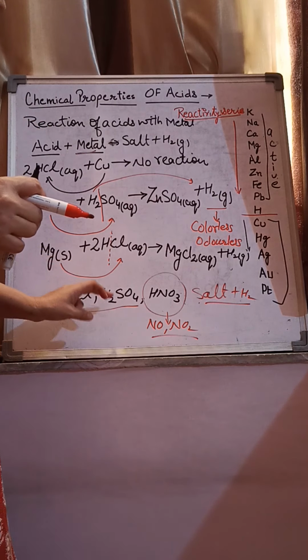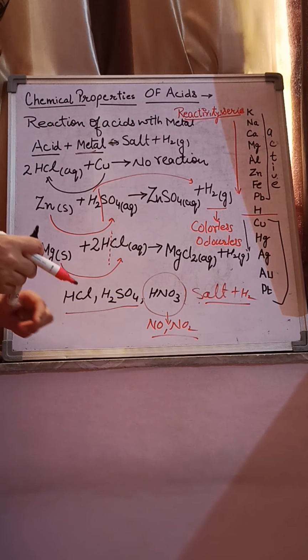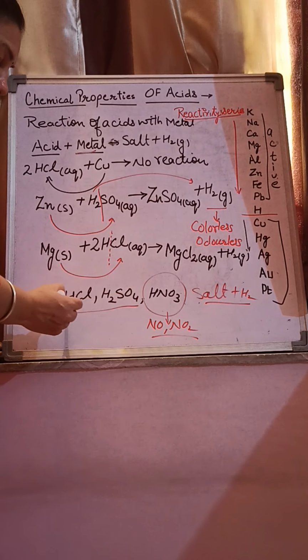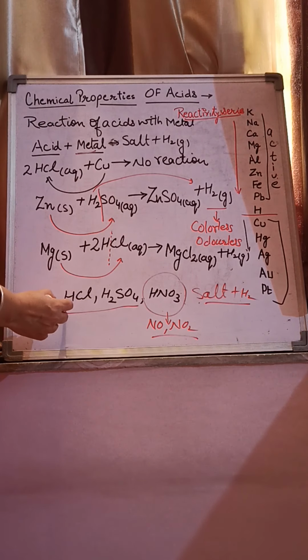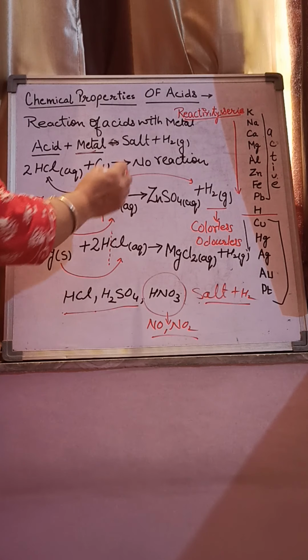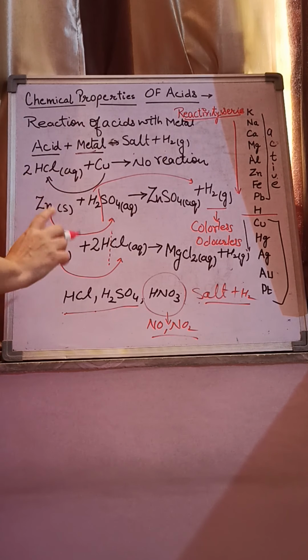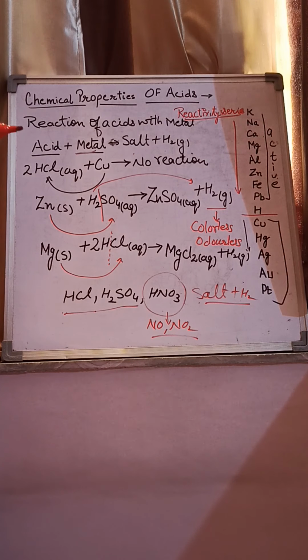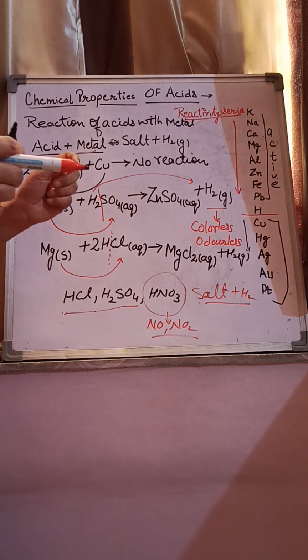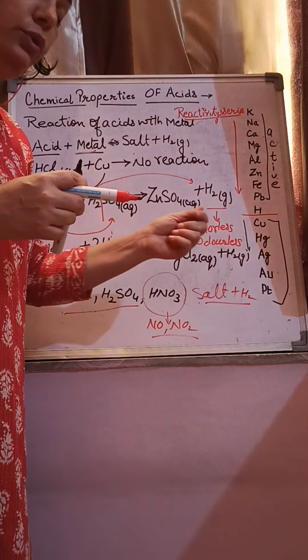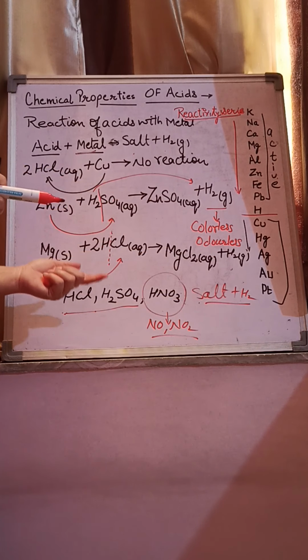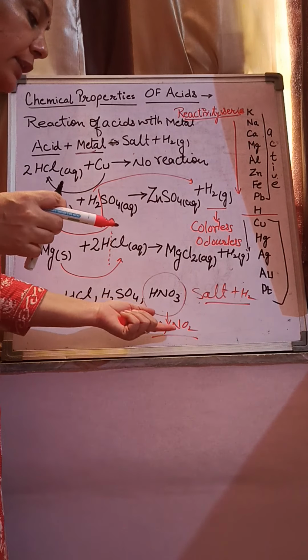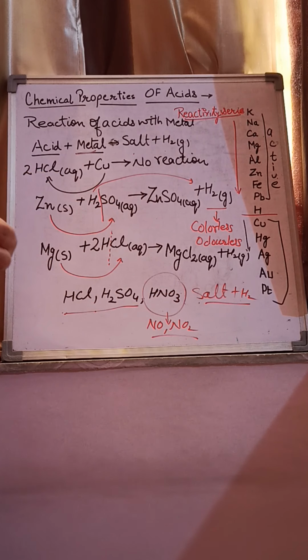There are 3 mineral acids in your 10th class syllabus. There is no problem with hydrochloric acid and sulfuric acid. In these 2 cases, salt and hydrogen are formed. But in case of nitric acid, the product may vary. It means that it is not necessary that salt and hydrogen gas is formed. It might be possible that nitrous oxide and nitrogen dioxide gases may be formed.